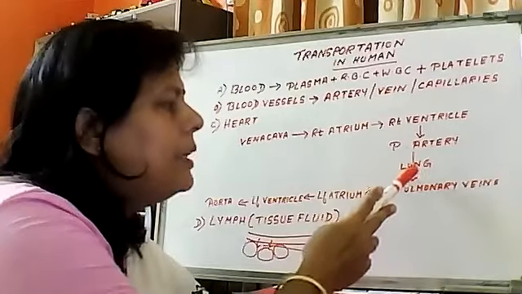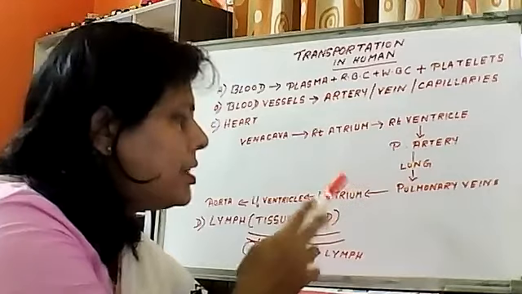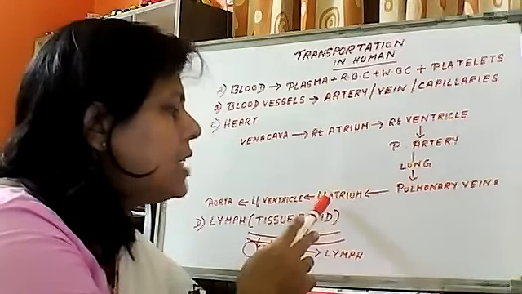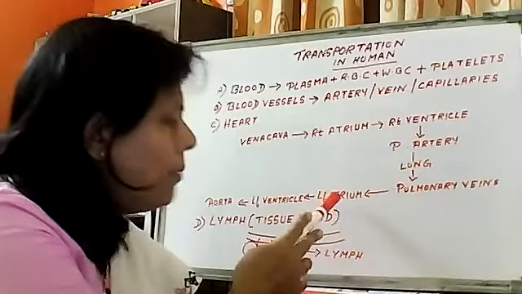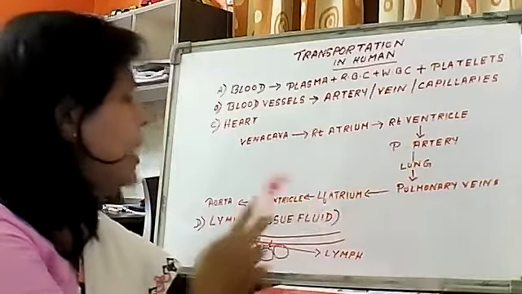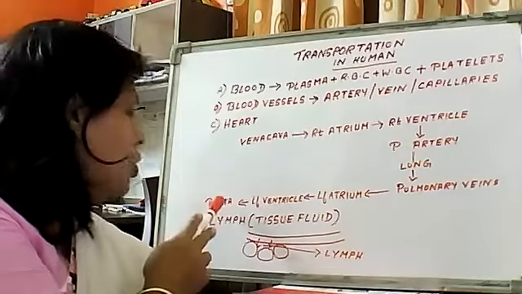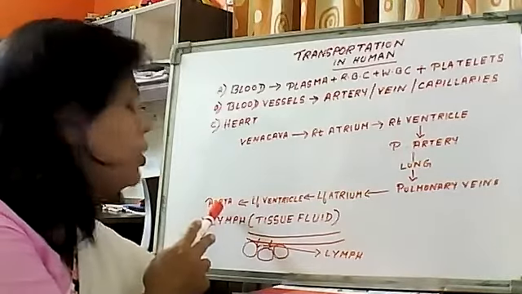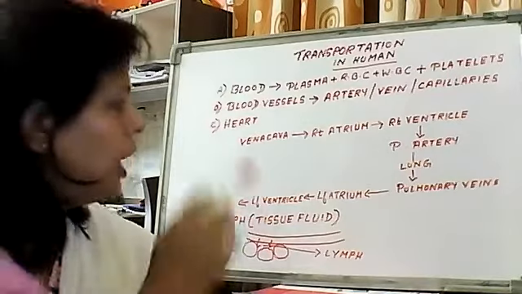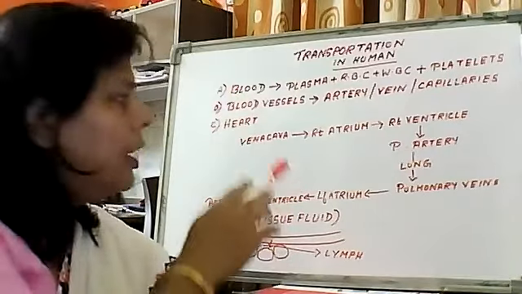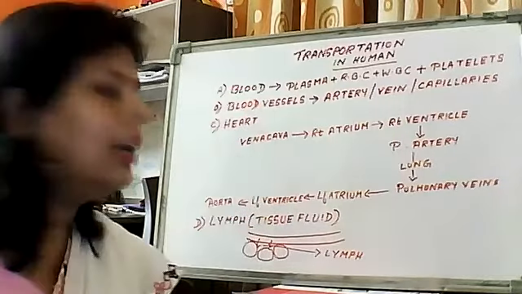So here what happened? Now the oxygenated blood again enters into the heart on the left side, the left atrium, through the pulmonary vein. And from the left atrium, through valves, it enters into the left ventricle. And from there it goes out from the heart through the aorta to different parts of our body. So in this way the circulation of blood takes place, and that is controlled by the heart.